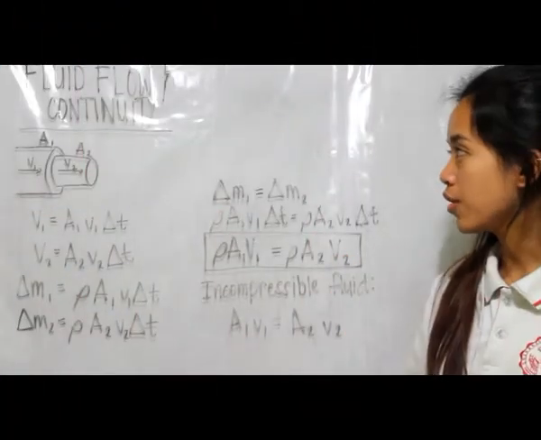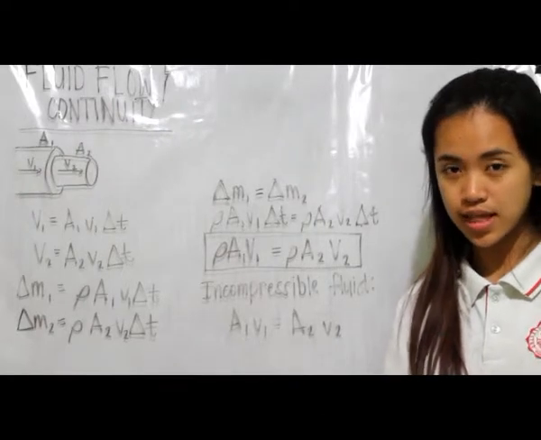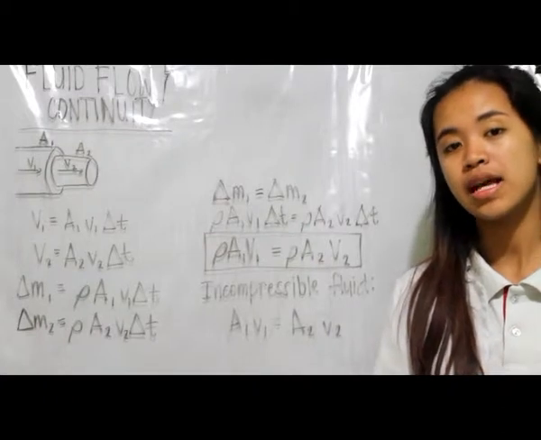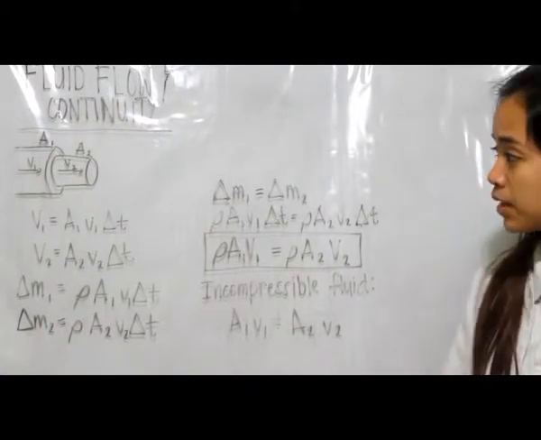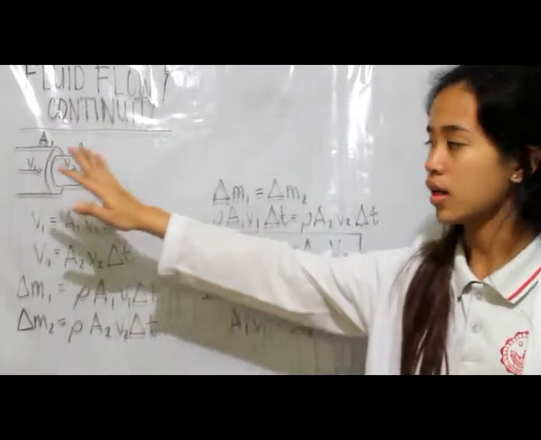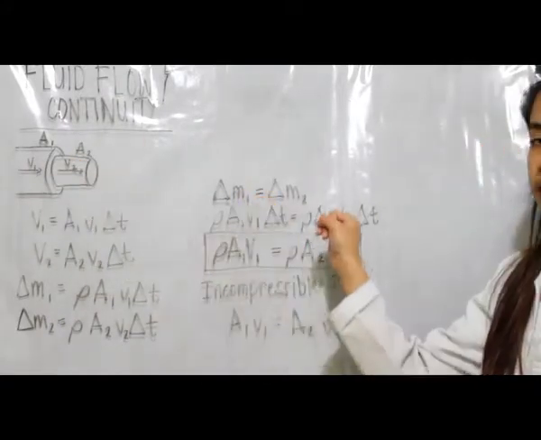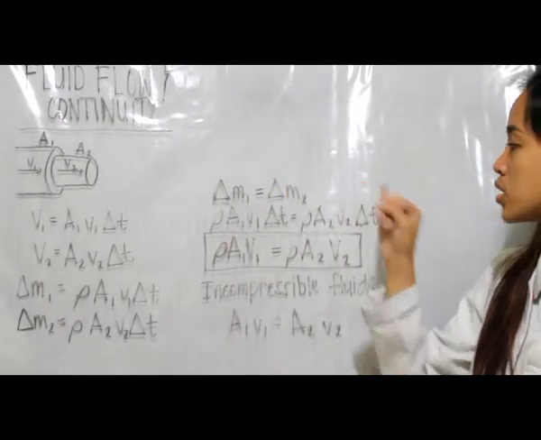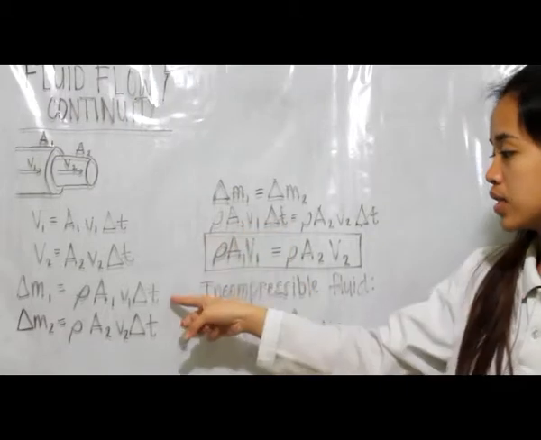Now, the formula for continuity actually states that when a fluid is in motion, it stays in motion in such a way that the mass is conserved. So that means that regardless of the different diameters of area 1 and area 2, the mass is still the same. So mass 1 is still equal to mass 2. So we can equate these two formulas.